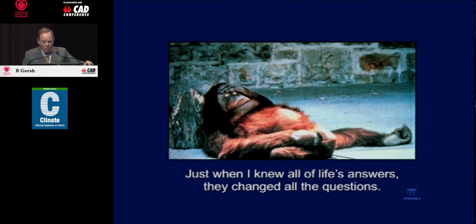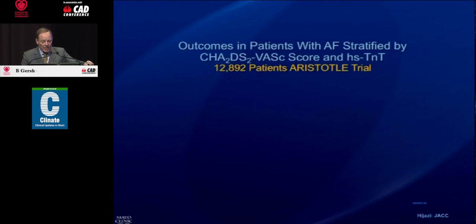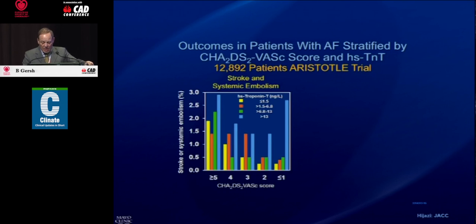So just when I knew all of life's answers, they changed the questions. And let me show you some data that changed the questions. 13,000 patients in the ARISTOTLE trial, which was the trial of apixaban versus warfarin. And in this trial, we have a biomarker sub-study, thanks to Dr.